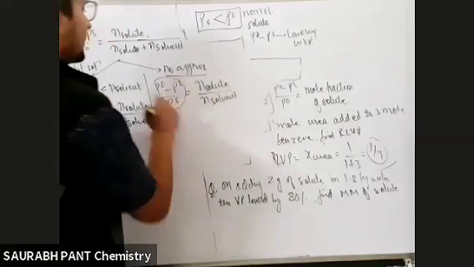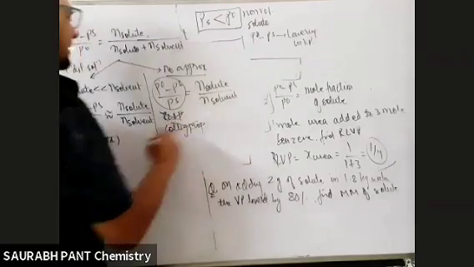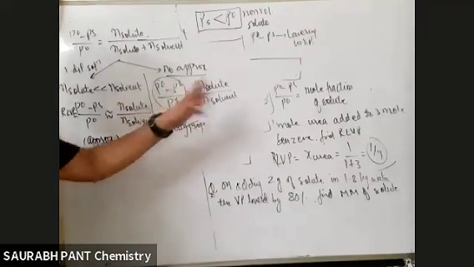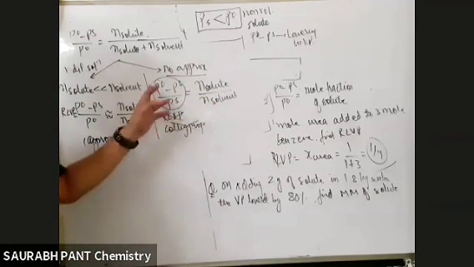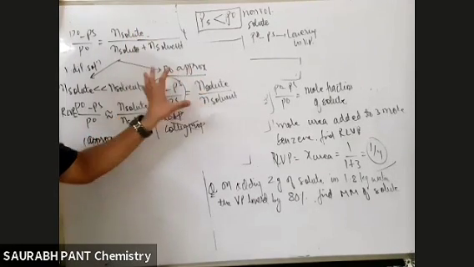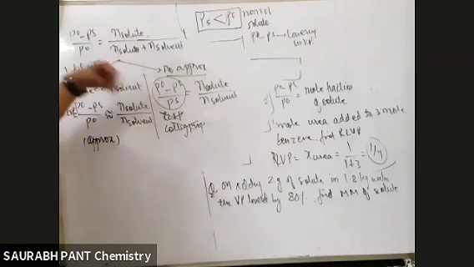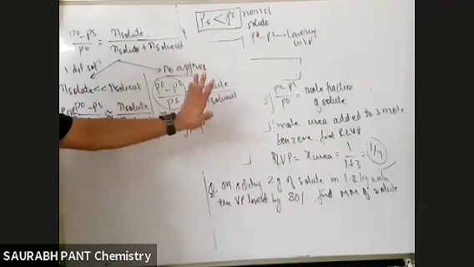Understand one thing, this is not RLVP, this is not a colligative property, it is just a term, (P naught minus PS) by PS. It has no significance at all, but it will make our calculations easy. So if P naught and PS is given to you, put (P naught minus PS) by PS equal to moles of solute by moles of solvent, without any approximation this answer will come. Sir, how you got it? Nothing, I cross multiplied, took the moles of solute common, brought it on one side. So I've done your calculation part. The part that you would do after cross multiplying, I have done for you. So it's a ready-made formula, you can use it directly.